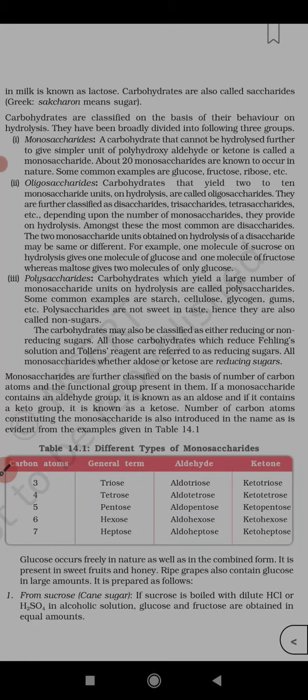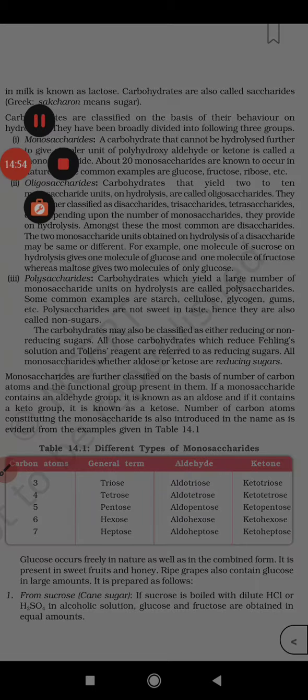So how can we say they are reducing or not reducing? All those carbohydrates which reduce Fehling solution and Tollens reagent are referred to as reducing sugars. Fehling and Tollens. All monosaccharides, whether aldose or ketose, are reducing sugars.